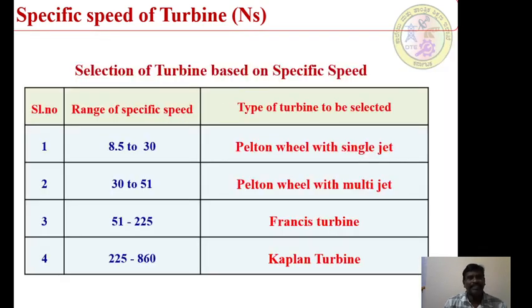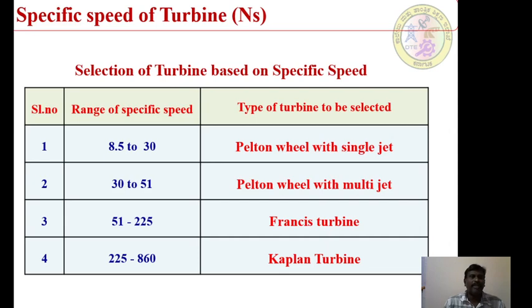Now let us see what is the importance of the specific speed of a turbine. The specific speed of a turbine is used to select a type of turbine. For example, suppose I am a designer and for particular conditions I want to design a Pelton wheel with a single jet or a Pelton wheel with multiple jets. These are the types of turbines, along with the Francis turbines and the Kaplan turbines. So depending upon the specific speed for particular conditions, we need to recommend a particular type of turbo machine.